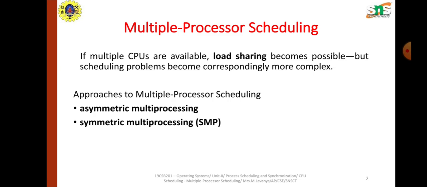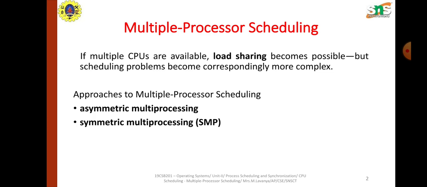Today topic is multiple process scheduling under operating system. In this, we have already seen what is a single processor system and what is multiprocessor system. When multiple CPUs are available, load sharing is possible in that system, but scheduling problems occur because since multiple CPUs are involved in a single system, and it is a little bit complex to design which CPU is responsible for what works and resource allocation and job allocation, etc.